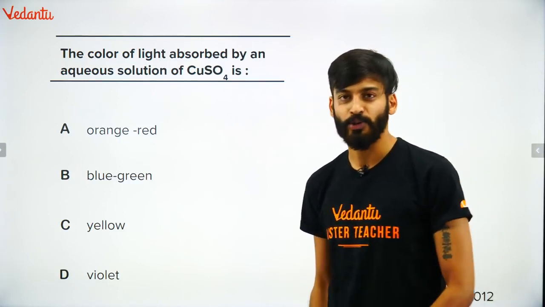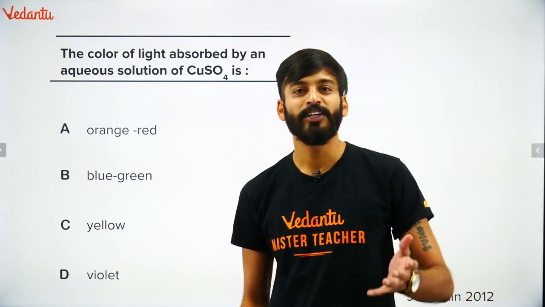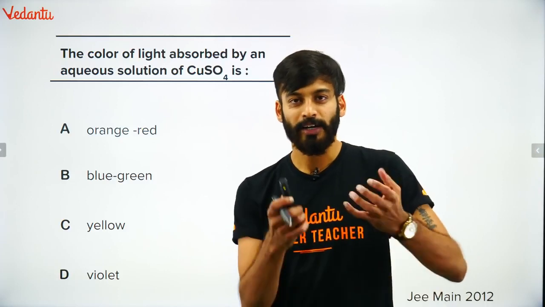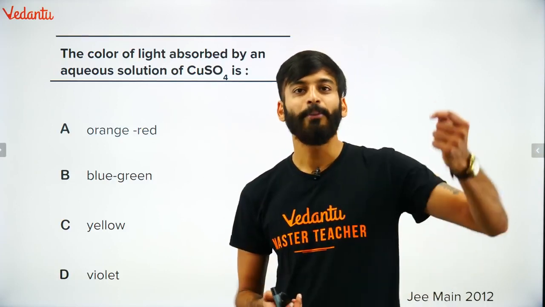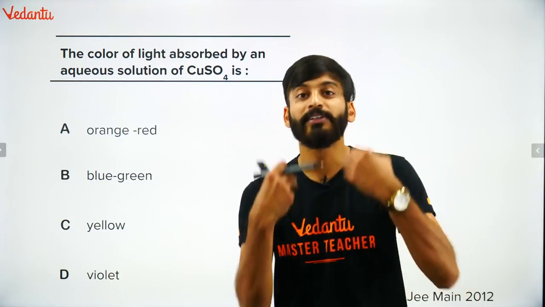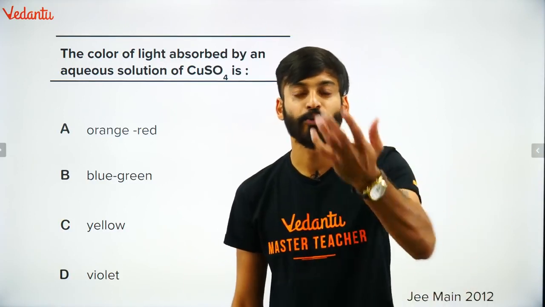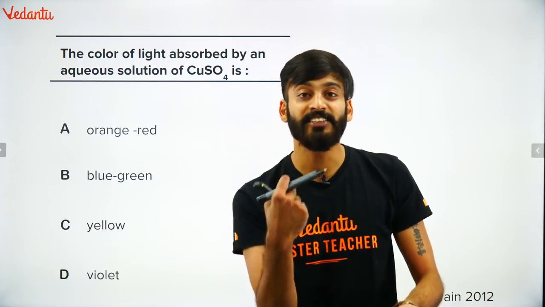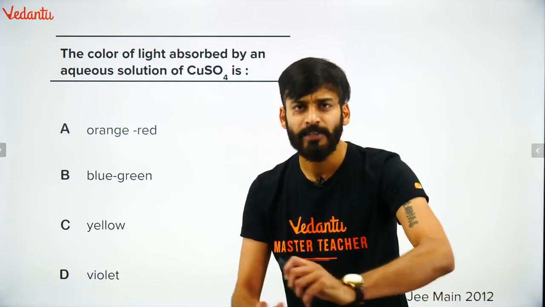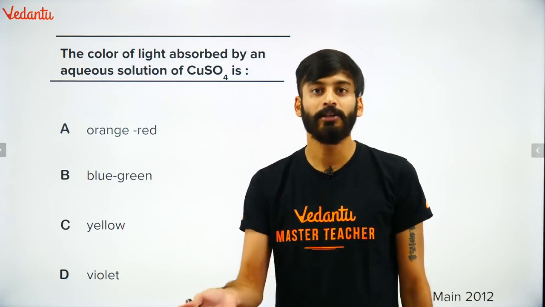It is asking about absorbed. See, children, the color you see around is always complementary to the light it has absorbed. If you can see me right now, I'm absorbing some radiation in the visible region. Some of it I'm giving back, it is coming to you. Whatever radiation comes back, you perceive it as color. So there's a very simple trick to find out what color will come out.